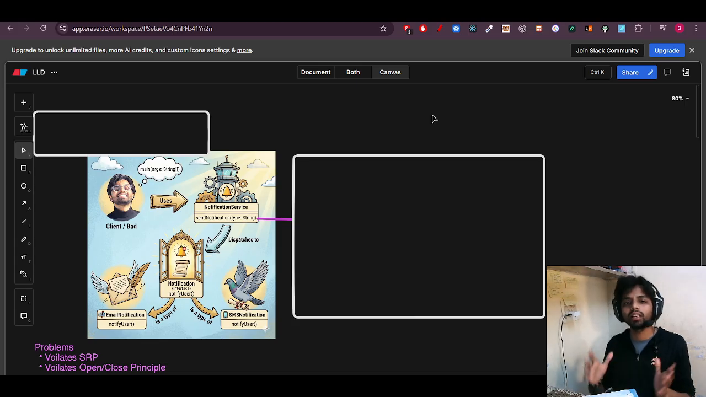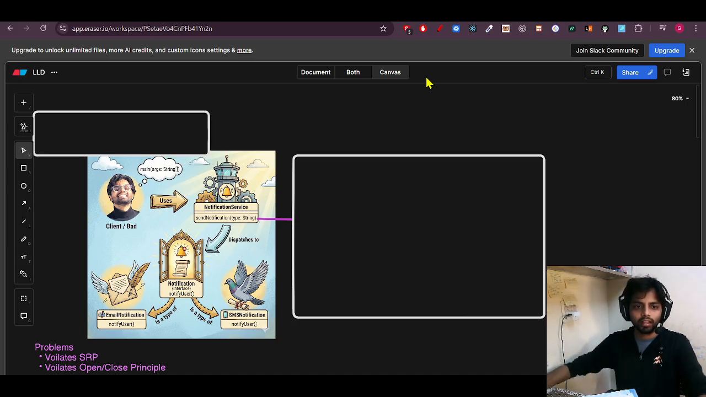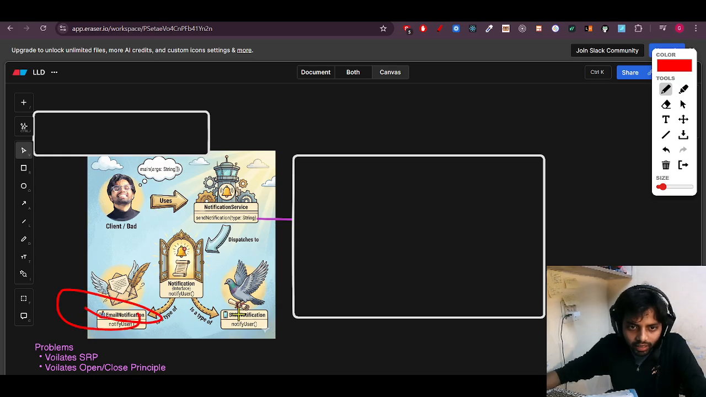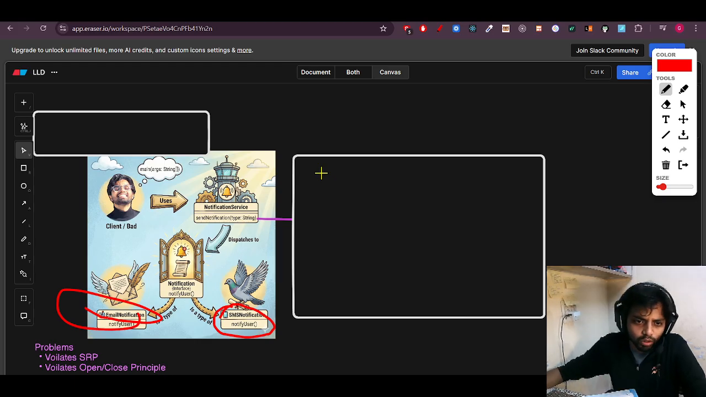So a simple or vague solution that I can think of is to create a notification service class that will send notification, and there will be an interface that will be extended by email notification and SMS notification. This is a simple solution, and it also follows the single responsibility principle. The notification is extended by the email and SMS notification, so the single responsibility principle is followed here. But what about this notification service?